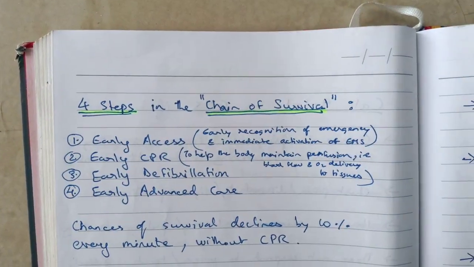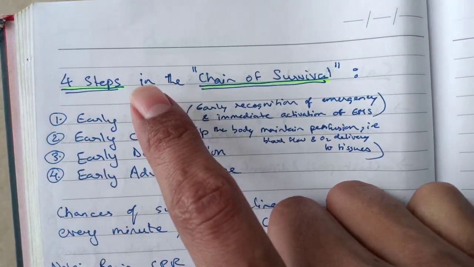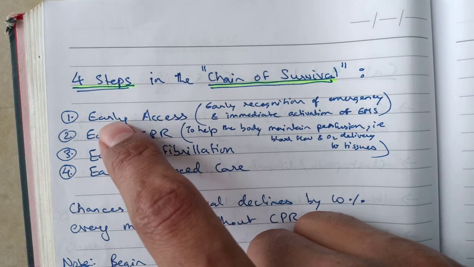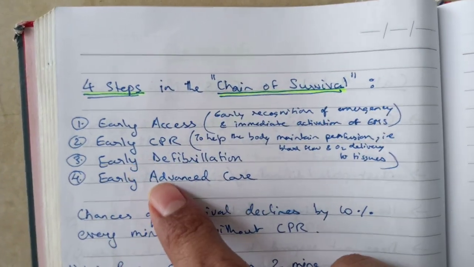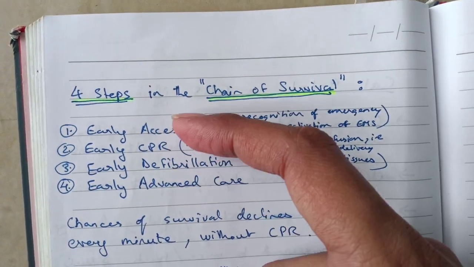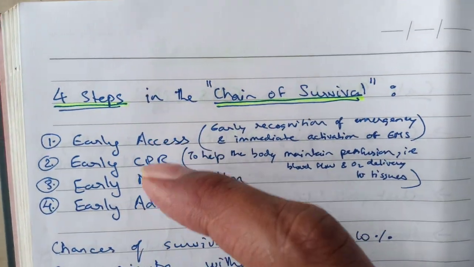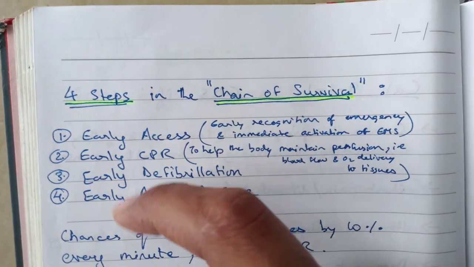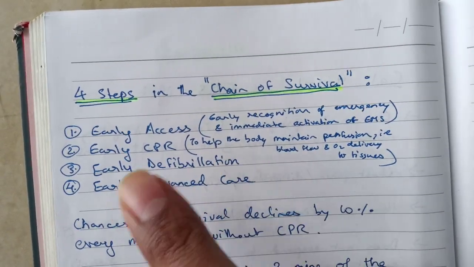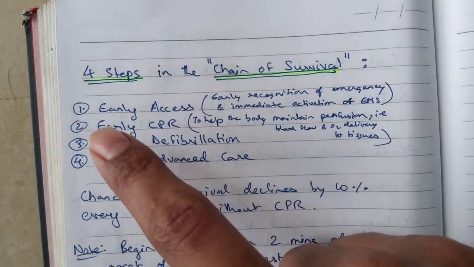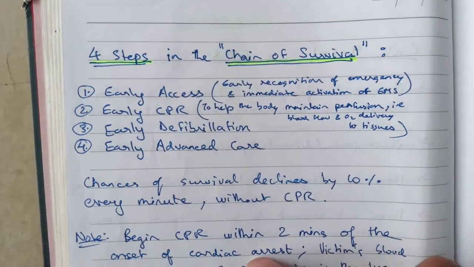So they may ask you questions like this: what are the 4 steps in the chain of survival? And then they will give these 4 in one sentence, and in the second option they'll change the order of these steps. So you'll have to choose the right order, guys. First is early access, then CPR, then defibrillation, and then early advanced care. So remember the 4 steps in sequence.